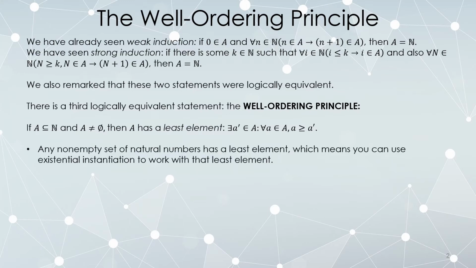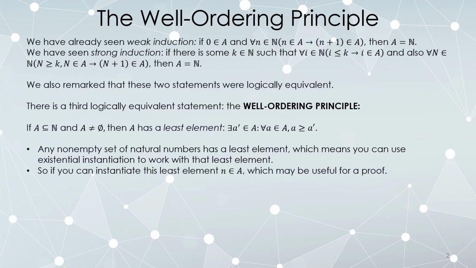So any non-empty set of natural numbers has a least element, which means you can use existential instantiation. Okay, since this says there exists something in the set where something holds, this is an existential statement, so you can instantiate it. Just be careful, because we're going to do existential instantiation, you must use a variable name that hasn't yet been used in the proof. So if you're doing a lengthy proof and a bunch of variable names are floating around, when you do an existential instantiation, it has to be a new variable. So we can instantiate this smallest element of the set. You can call it n, you could call it a prime, just make sure it's a new name. And knowing that this is the smallest element of the set can be useful for proving things.